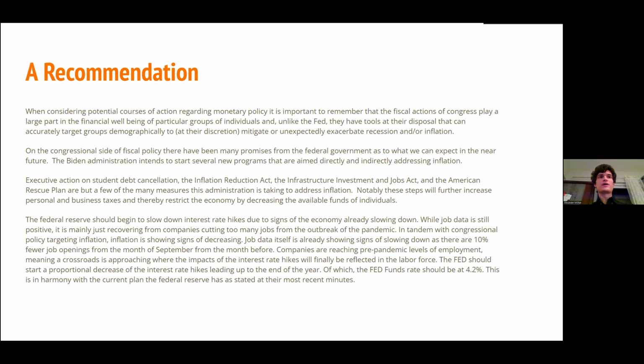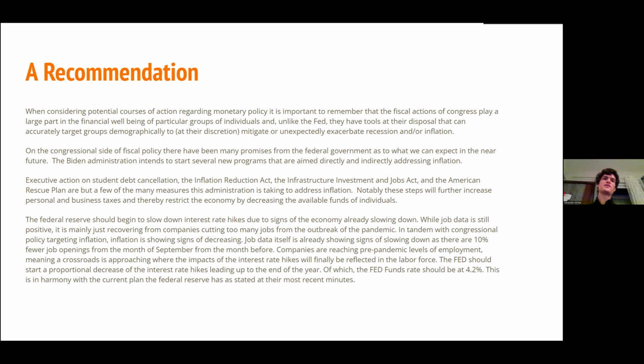A recommendation. When considering potential courses of action regarding monetary policy, it is important to remember that the fiscal actions of Congress play a large role in the financial well-being of particular groups of individuals, and unlike the Fed, they have tools at their disposal that can accurately target groups demographically to, at their discretion, mitigate or unexpectedly exacerbate recession and/or inflation. On the congressional side of fiscal policy, there have been many promises from the federal government as to what we can expect in the near future.